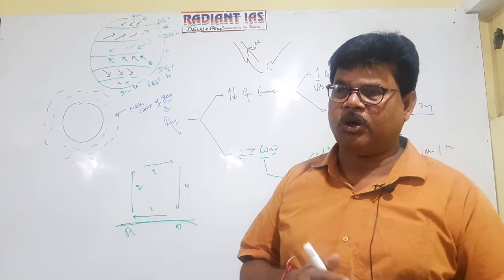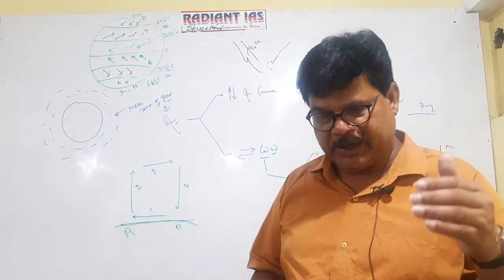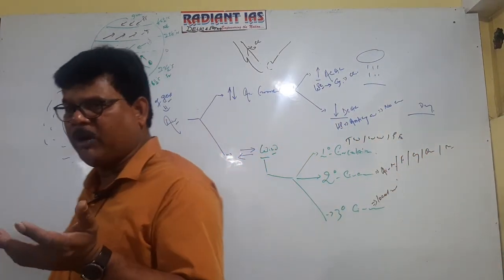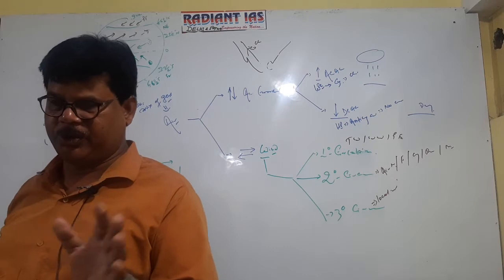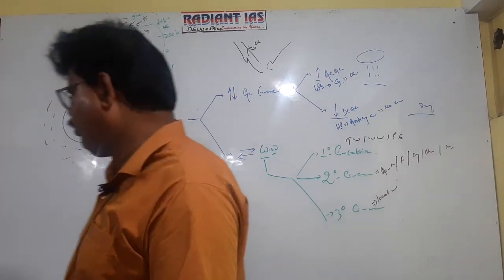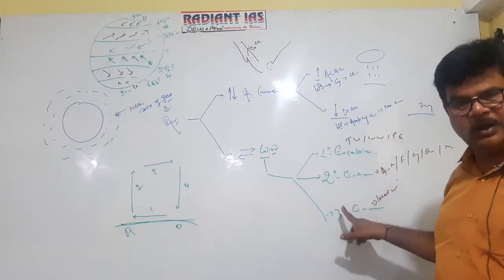That's why Chinook is also referred to as a snow eater. Its positive impact is that the area becomes snow free and pasture develops, which is favorable for animal husbandry. So actually what is the basic difference between primary circulation, secondary circulation, tertiary circulation?